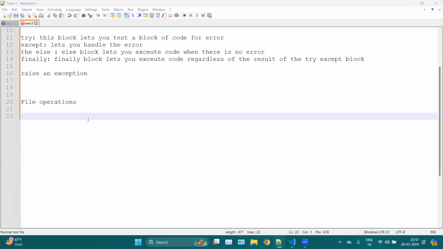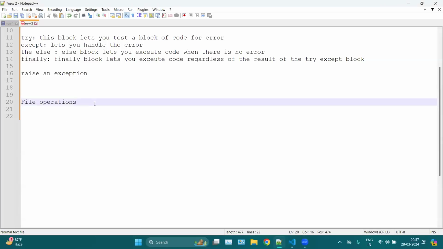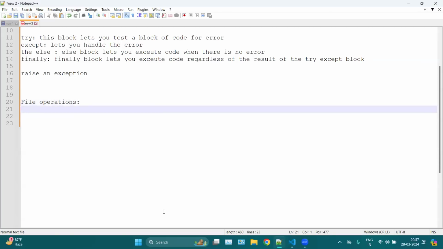Okay, now we can move to file operations. So what is file operation? What kind of operation are we performing with the files inside our operating system? We can say file operation, or file handling: how we can use files with our programs.